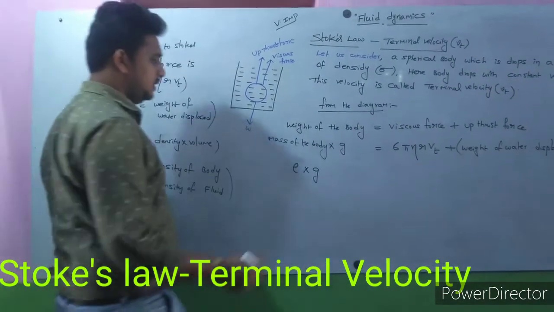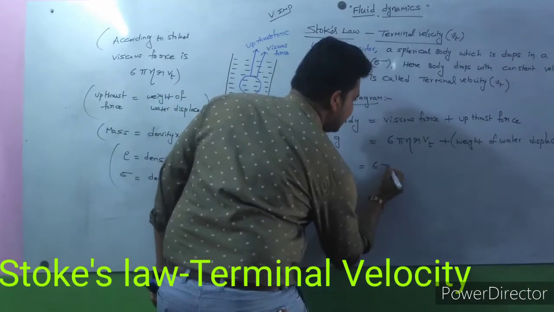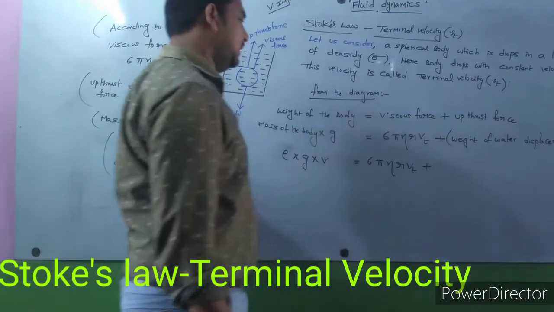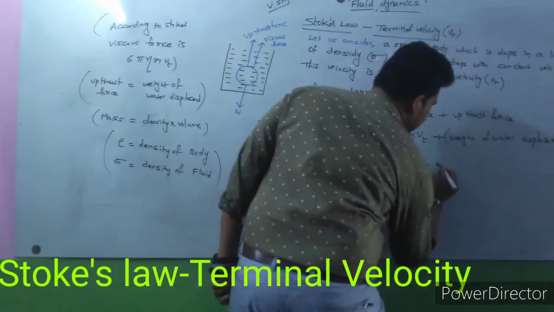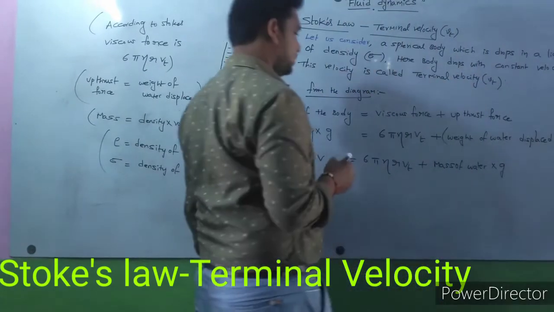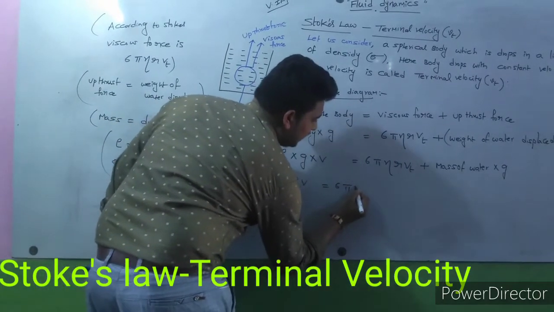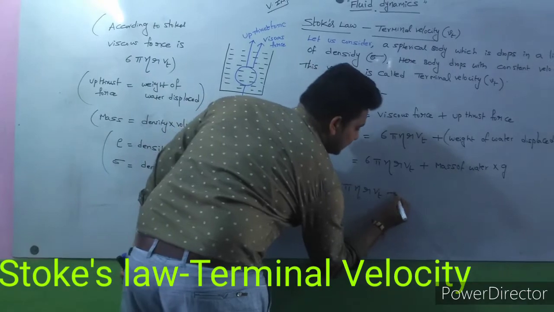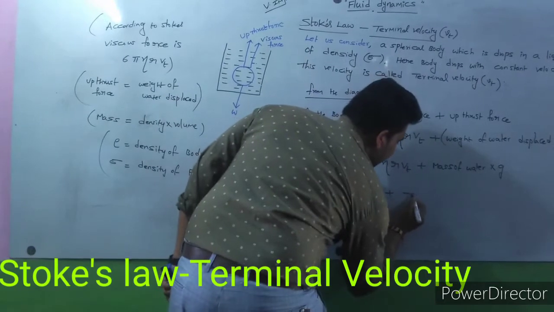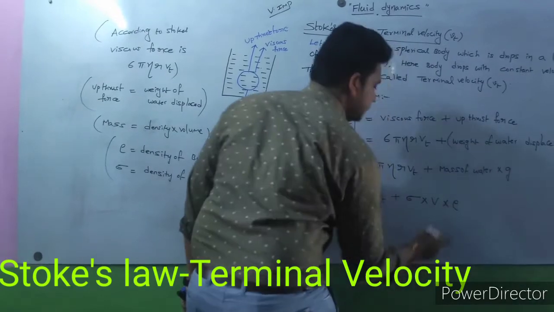Okay, rho into g into V is equal to 6 pi eta r Vt plus the weight of water displaced, that is mass of water into g. Mass of water is density of water into volume, and the density of water is sigma, so sigma into V into g.